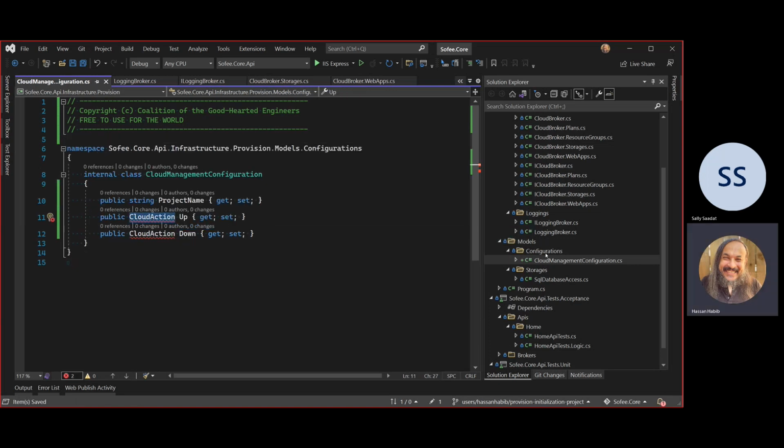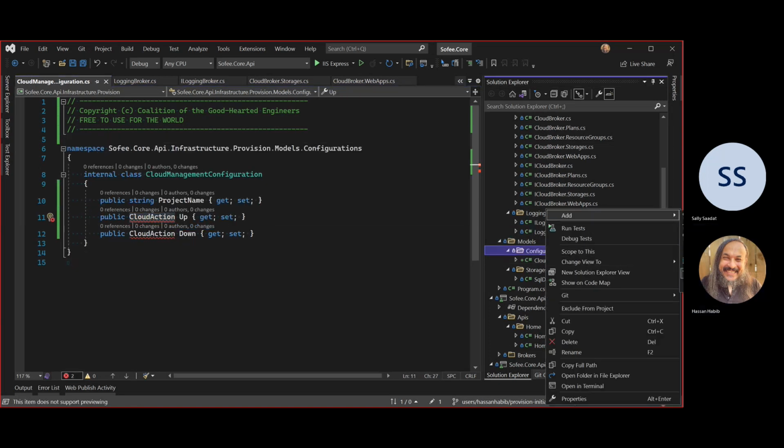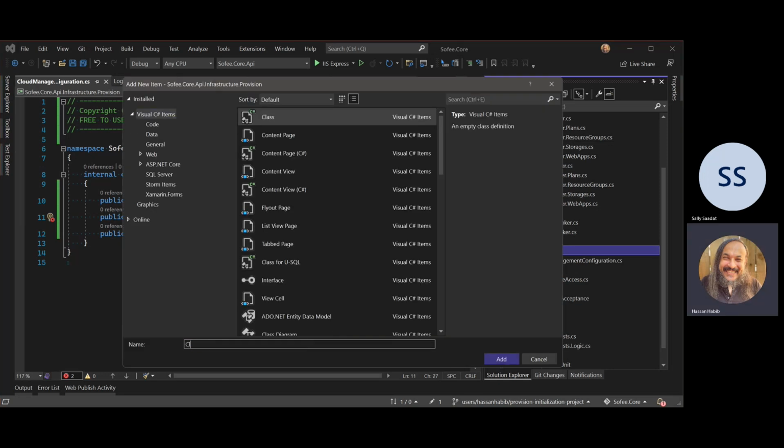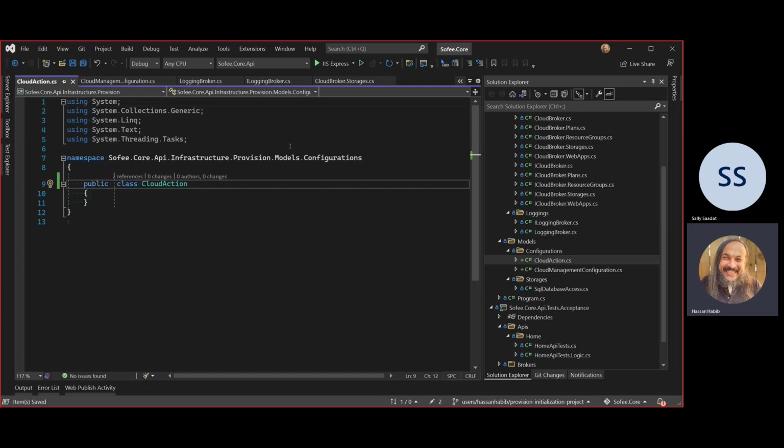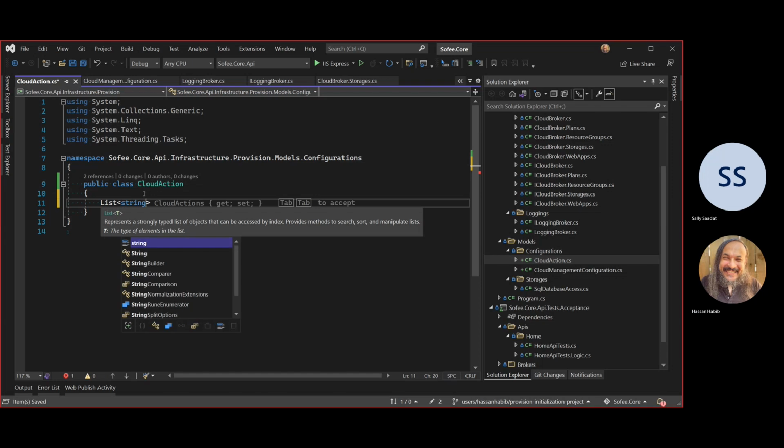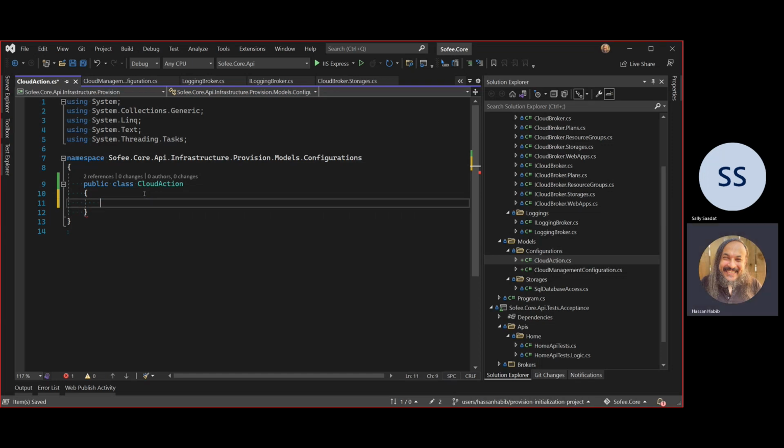So what is this cloud action? I need another file in here. I'm going to call it cloud action. And this cloud action is just another model. This model will basically describe certain details about what I want to bring up and down. All it really does is have a list of environments. And it'll tell me in which environments you want to destroy and which environments you want to build up. Because there are multiple environments, right?